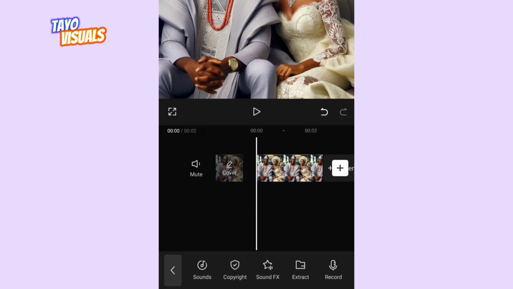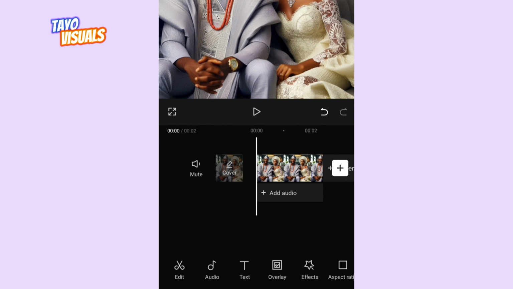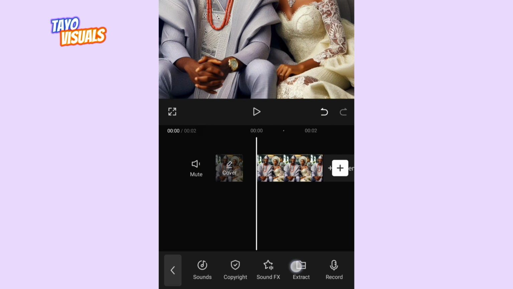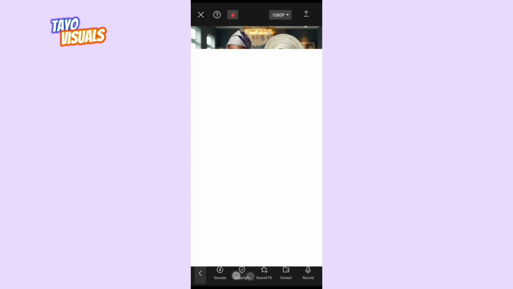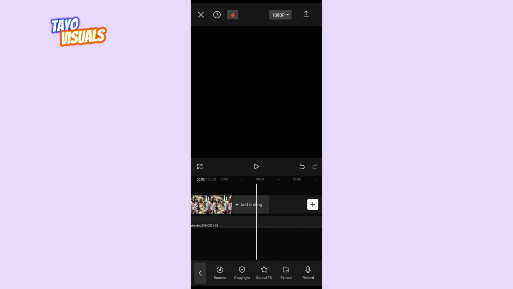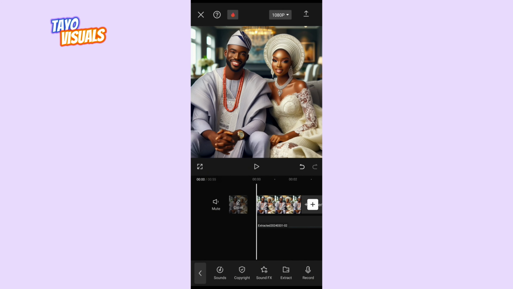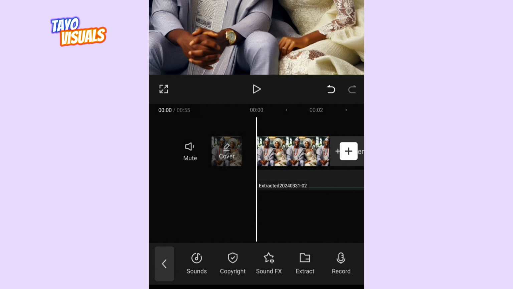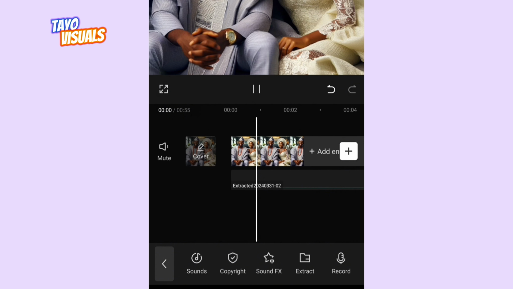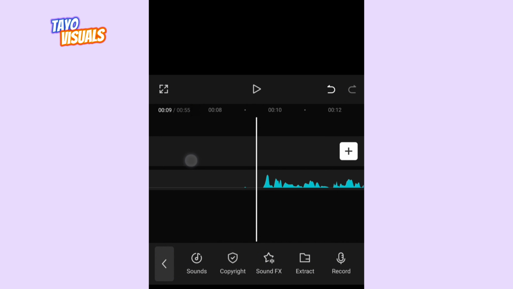But if you recorded your story using screen record, what you do is once you click on this audio, then you click on extract. Okay, it takes you to video, then you just input that screen recording you did, you click on it, and then you extract. Now it's going to import as an audio, not as a video. So now the first thing you want to do is to edit your audio, edit your story, because while you are recording it, you might have made some mistake in some places. Play it and then go over the places that you made mistakes.